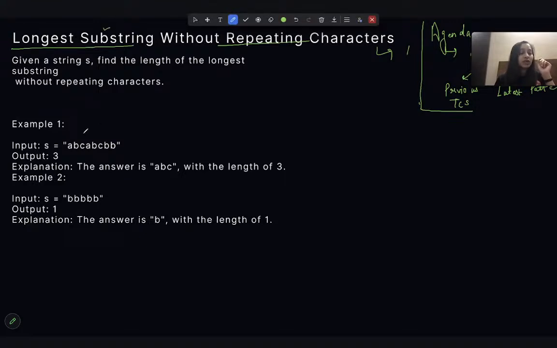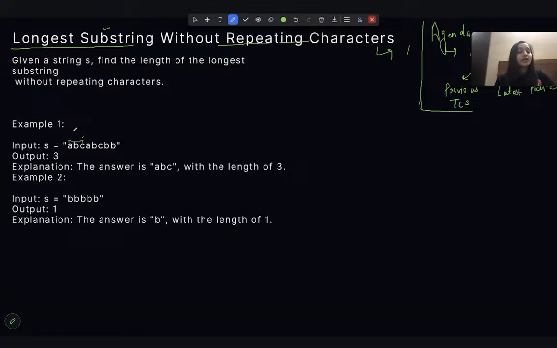When it comes to substring, one thing you need to remember is that you will be given a continuous part of the array, right? So whenever you're thinking about logic building, don't think about sorting. Never ever, whenever it's a substring or subarray question, think about sorting, because sorting will change the order of the elements. So whenever you are solving a substring problem, don't go towards sorting. Think about other methods that you can take to solve this question.